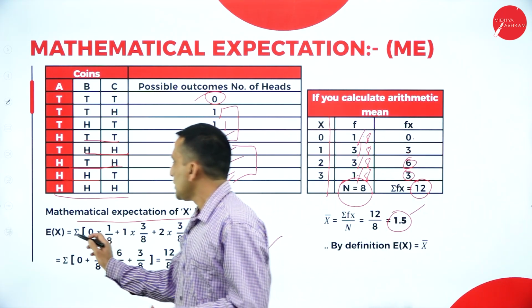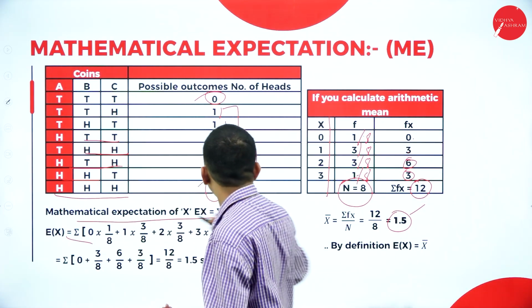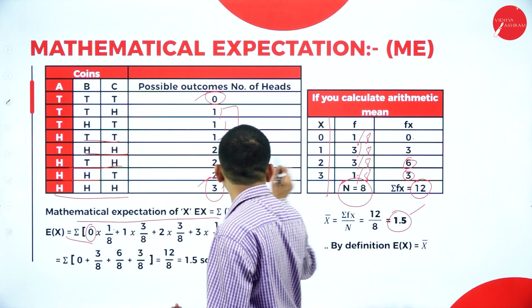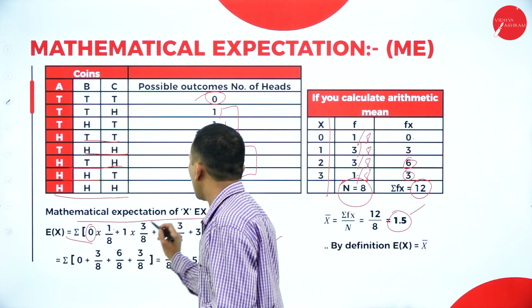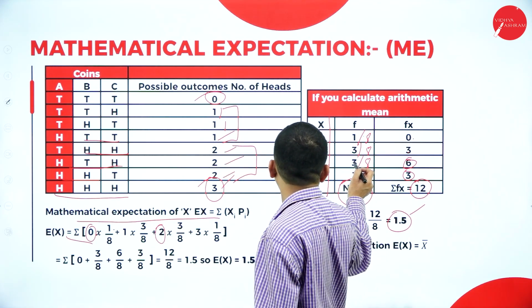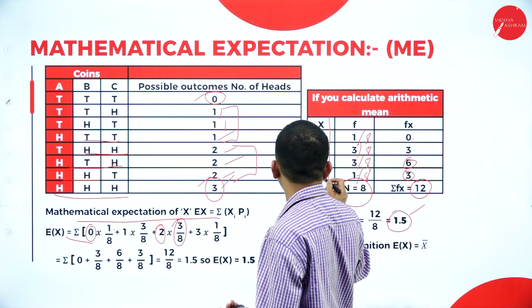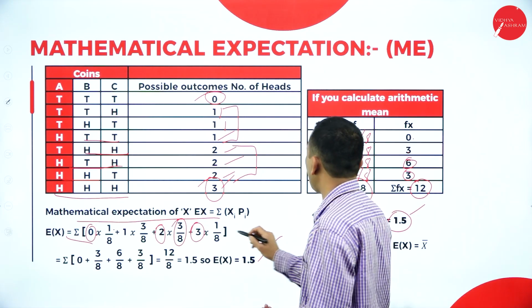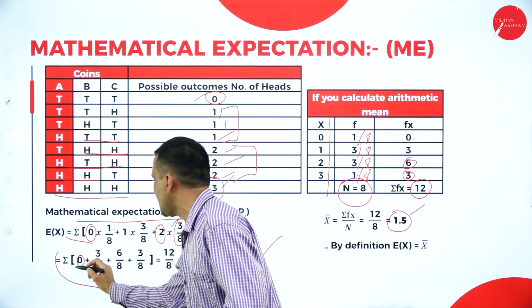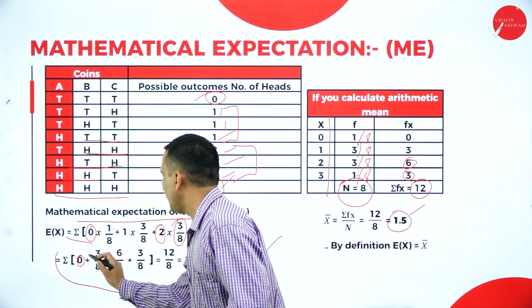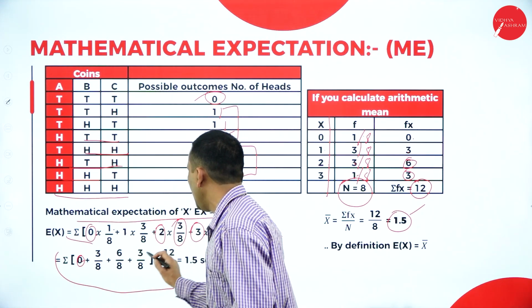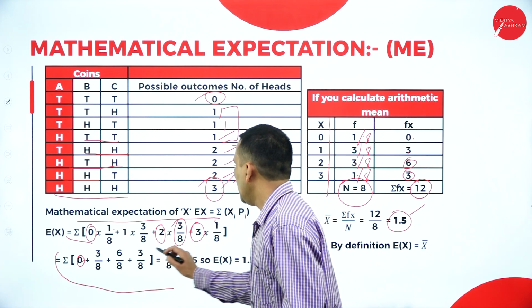So we are going to solve the equation. The first experiment has x value 0, respective probability 1 by 8. Plus the second experiment is 1 into the respective probability 3 by 8. Third one 2, respective probability 3 by 8. Last one x value 3, respective probability 1 by 8. If you simplify, finally, the first one is 0, because 0 into anything is 0. Now next, 1 into 3, 3 by 8. 2 into 3, 6 by 8. 3 into 1, 3 by 8.